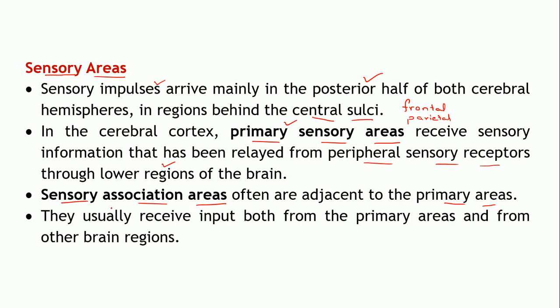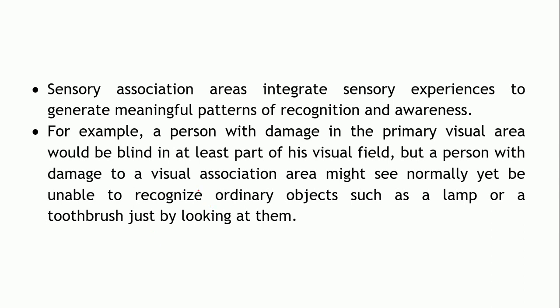Now what is the function of these sensory association areas and how do they differ from the primary sensory areas? So these usually receive inputs both from the primary areas and from other regions of the brain.